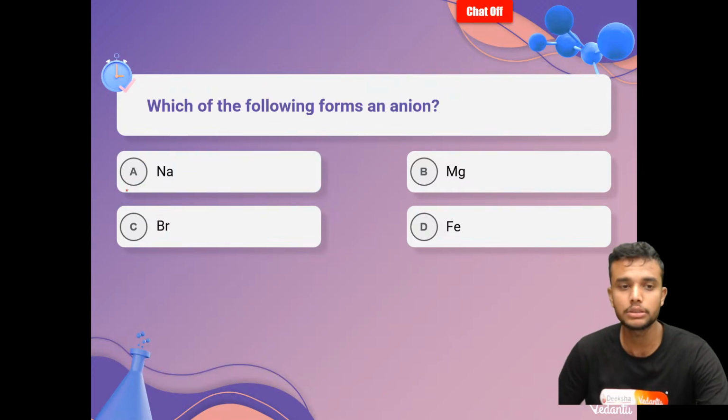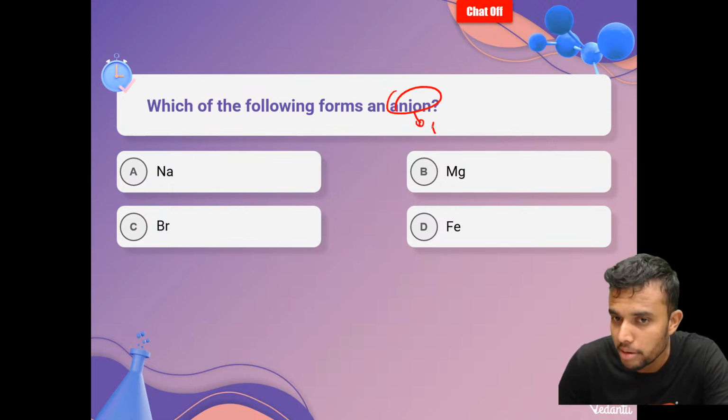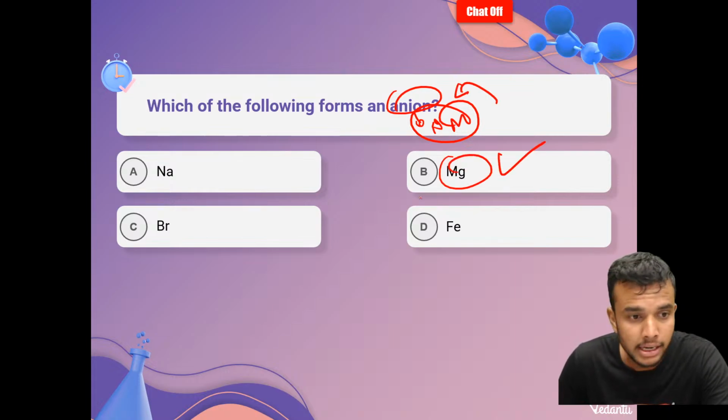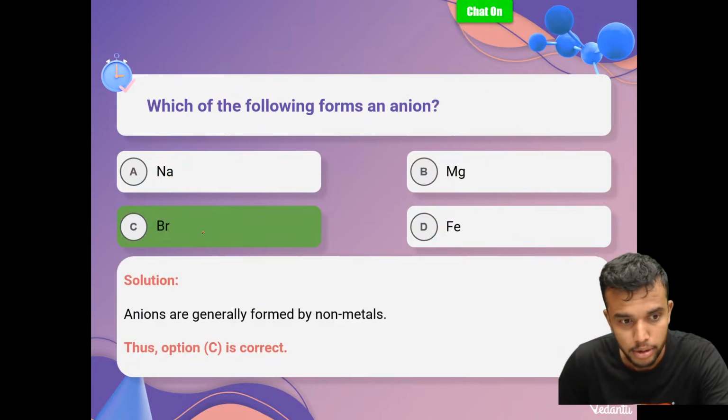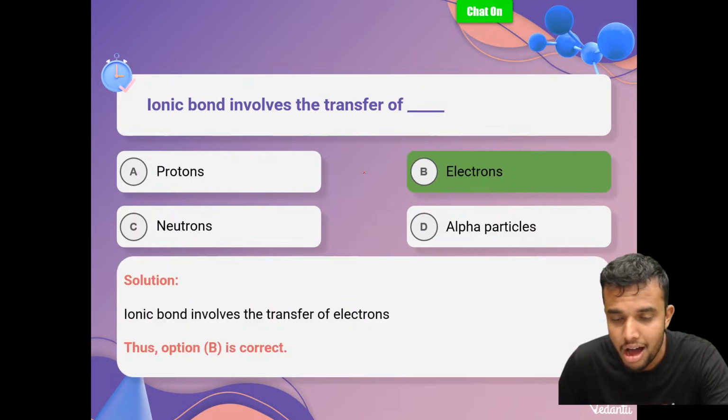Second question: which of the following forms an anion? An anion must be a non-metal. Metals always form cations. Magnesium is a metal, sodium is also a metal, and iron is also a metal. That's why the answer is bromine. Ionic bond involves the transfer of electrons.